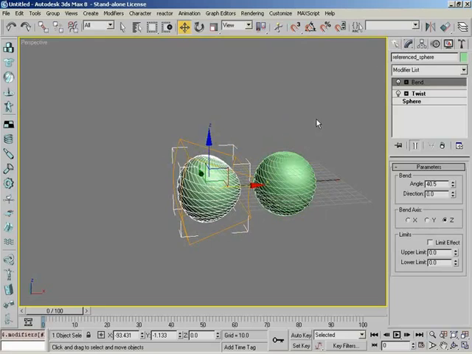A couple of things, actually. Notice, yes, we are above the divider bar. Also notice that twist and sphere are still in bold, while the bend modifier is not. What that's telling you is that sphere and twist are technically instanced. What you do to one is going to affect both of them, while the bend itself is unique and applied only to our referenced object. Right. Just keep in mind, anything that takes place underneath that divider bar is being piped down from the original object. Anything above that divider bar is unique to this reference itself. Exactly. Very cool.